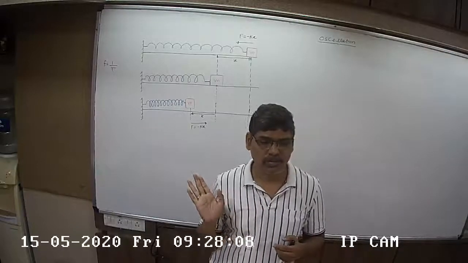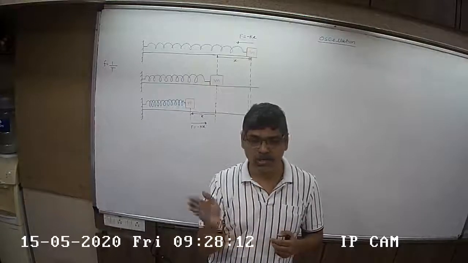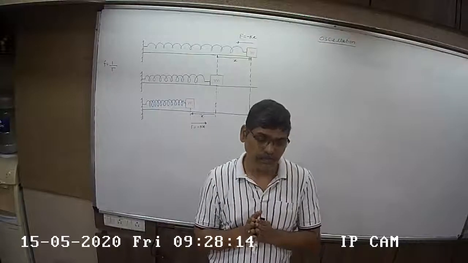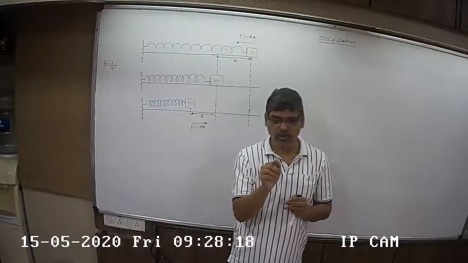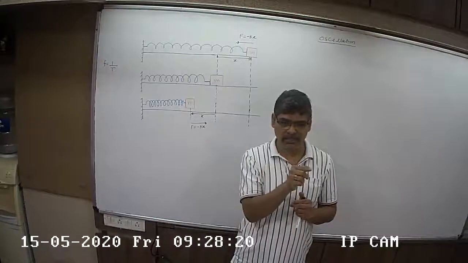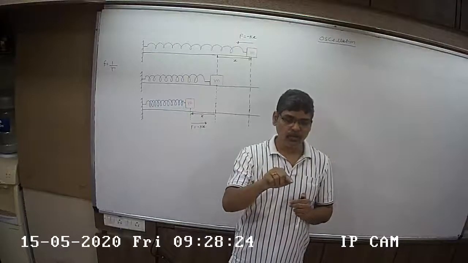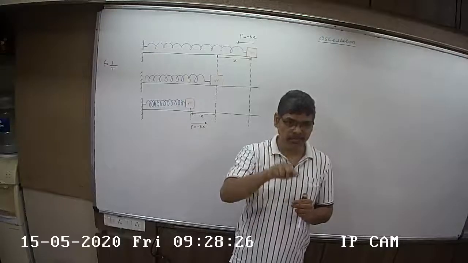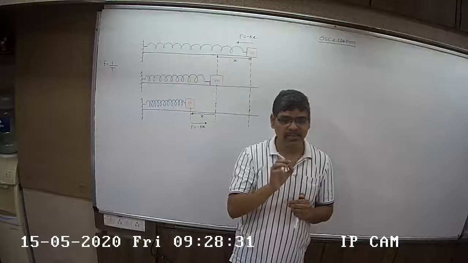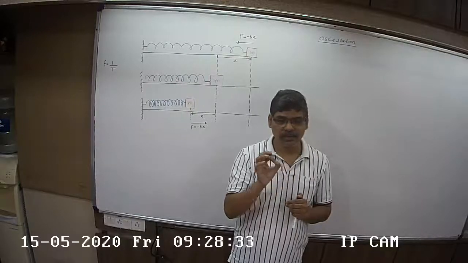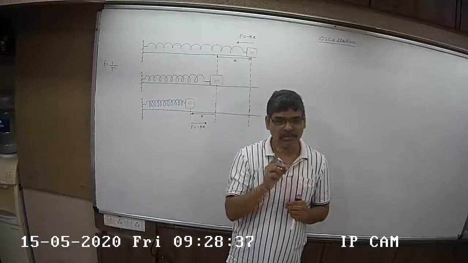Please remember. So very, very important. Either you have to say oscillatory motion or harmonic motion. Okay? Now, in harmonic motion, in oscillatory motion, look at the path. If the path is a straight line, see, the body is moving to and fro, but in a straight line path. The body is moving up and down, but in a straight line path. If the path is a straight line, then it is called linear simple harmonic motion.